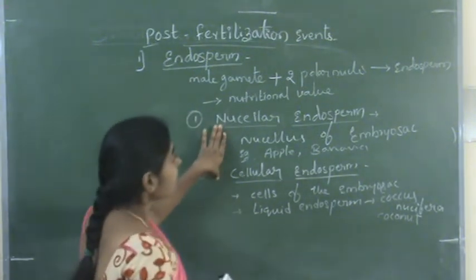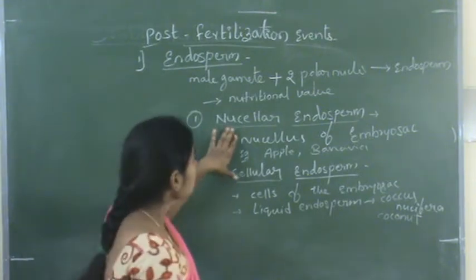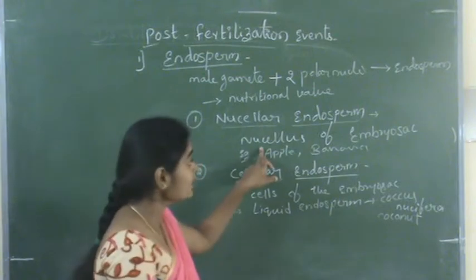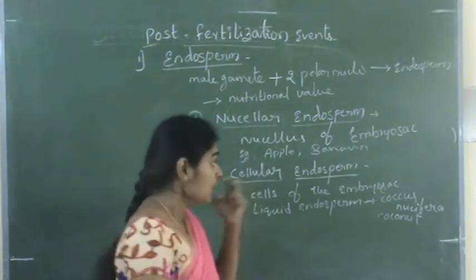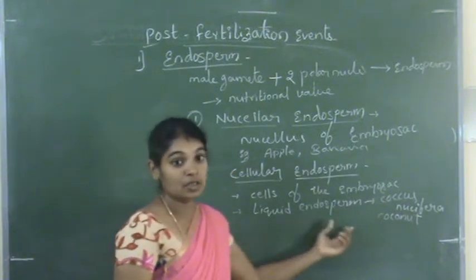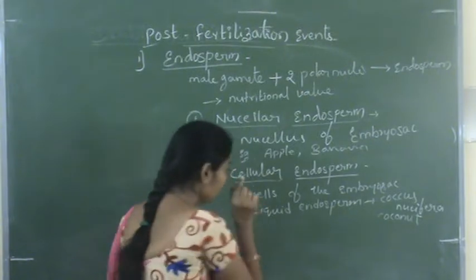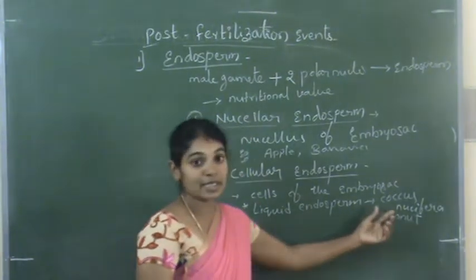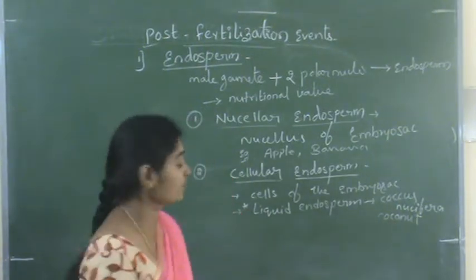So these are the different types of endosperms based on where it is formed. Nucellar endosperm is developed from the nucellus. Cellular endosperm is developed from the cells of the embryo sac. And liquid endosperm is seen in Cocos nucifera. It is important to remember: liquid endosperm is seen in Cocos nucifera, commonly called coconut.